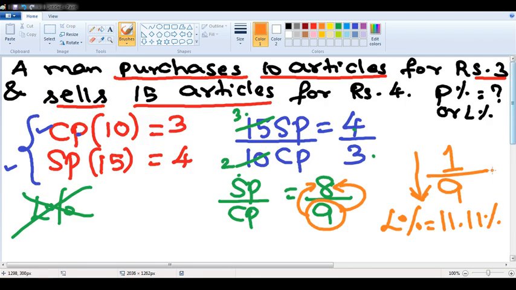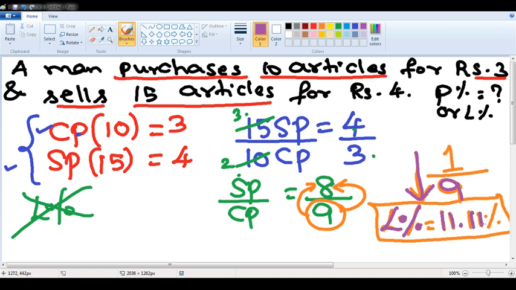Sir, how is 1 by 9 11.11 percentage? For all the people who have not attended my percentages class, as of now, please ignore that. You can call me right after the class, so that I will explain how 1 by 9 is 11.11 percentage. Very, very easy way of solving, sir. Do not make it complicated. Decrease is nothing but loss percentage. If you had got an increase, increase means it is profit percentage. 1 by 9 represents 11.11 percentage. That means the answer for this question is 11.11 percentage. I hope it is clear for everyone.